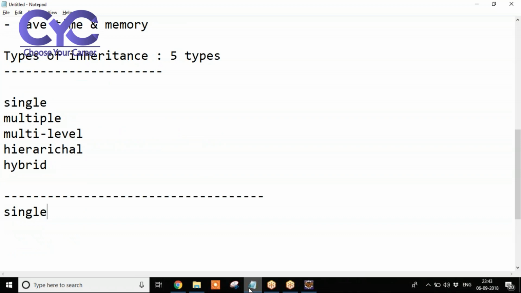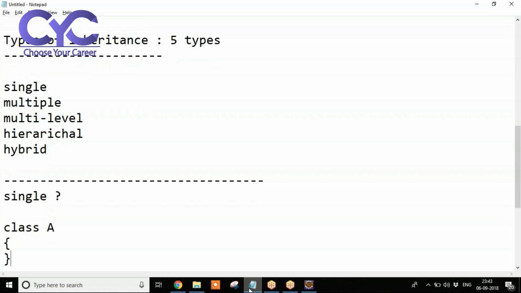See here, single inheritance. Just let us take a class called A, with open and closing braces. I am explaining the syntax here, then again we'll go with an example. Now let us take a class called A.